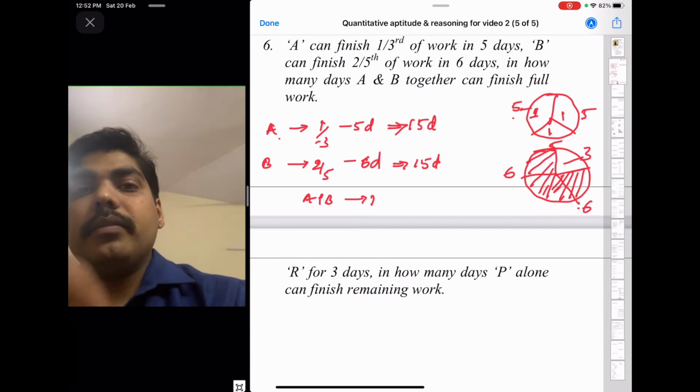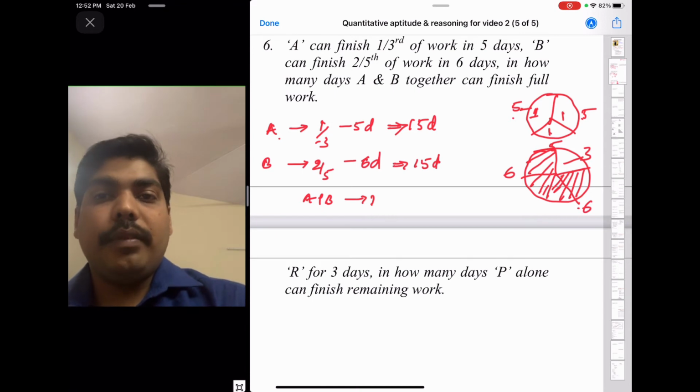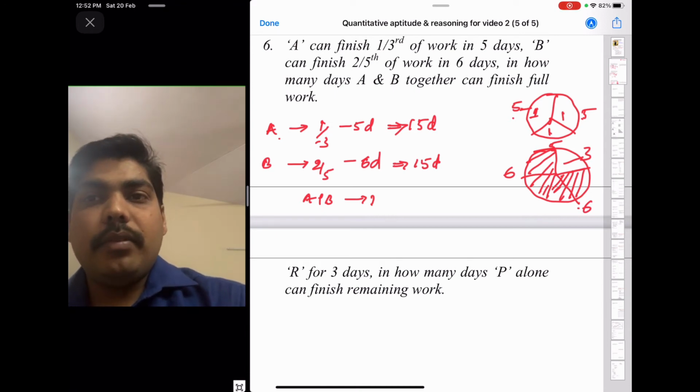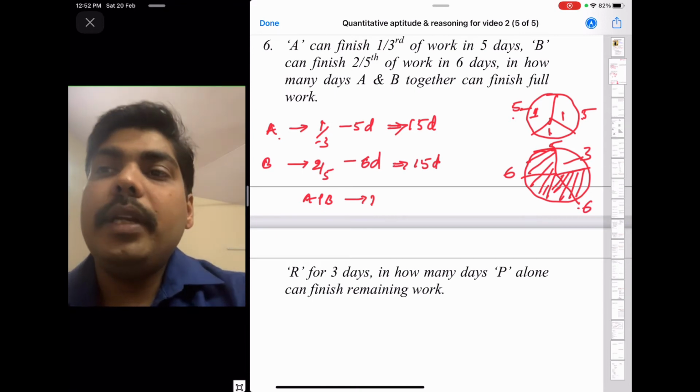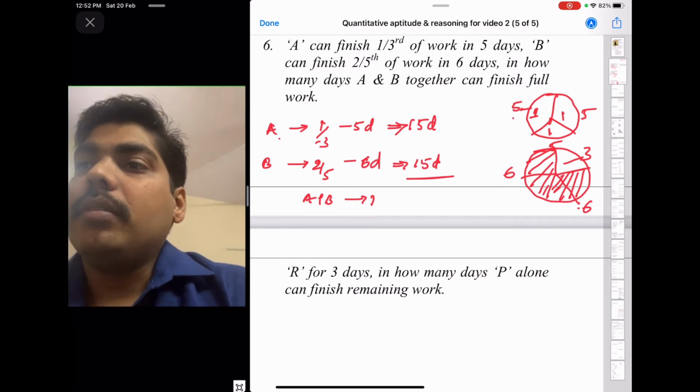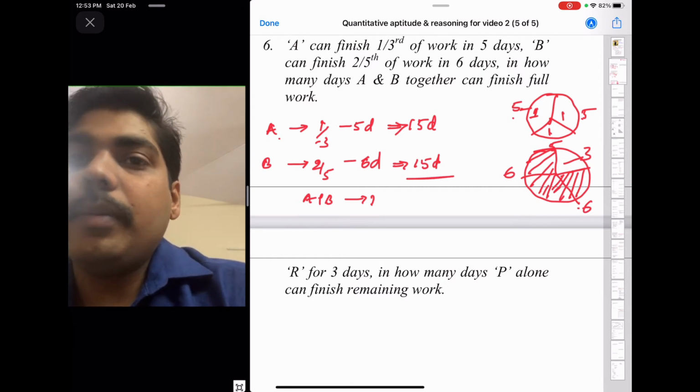Now you have A will finish the full work in 15 days, B will finish the full work in 15 days, then A and B together in how many days? So you can solve this. Take the LCM and define the work. So LCM of 15 and 15 is 15.